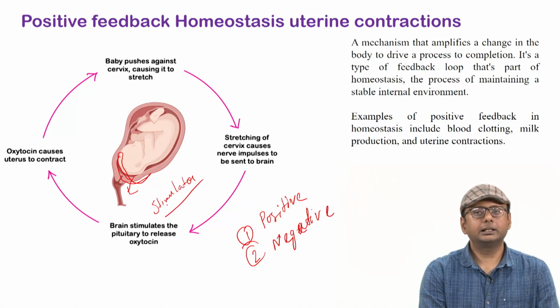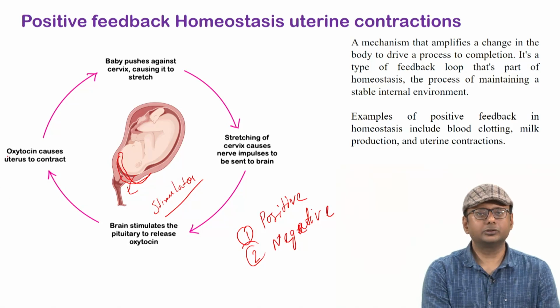The impulses of this stimulation during the uterine contraction affect our brain through the nerve. Once this message goes to our brain, which is the control center, a certain part of our brain, mainly the pituitary gland, secretes an important hormone called oxytocin.